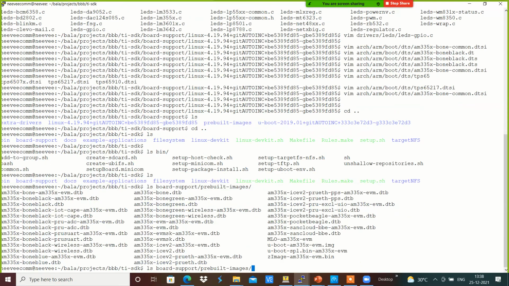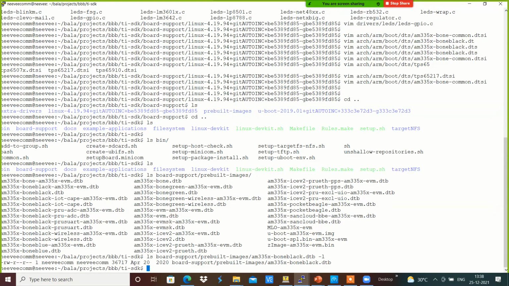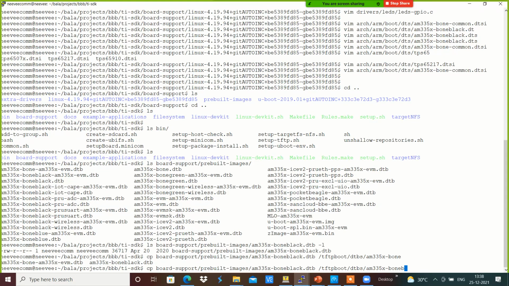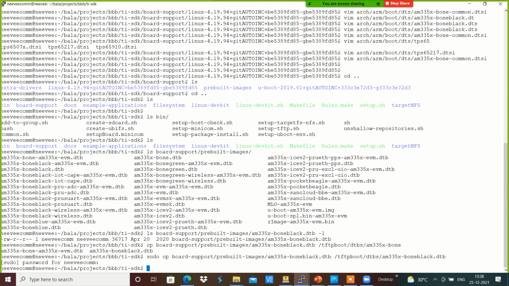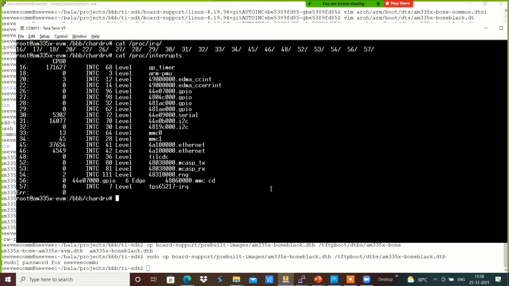Support pre-built images, am335x-boneblack.dtb, plus cp over here, and I am going to load with this default one over here. Reboot.